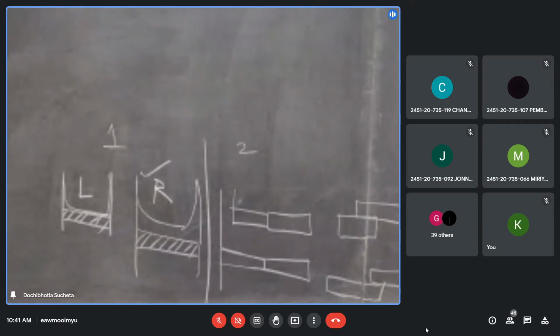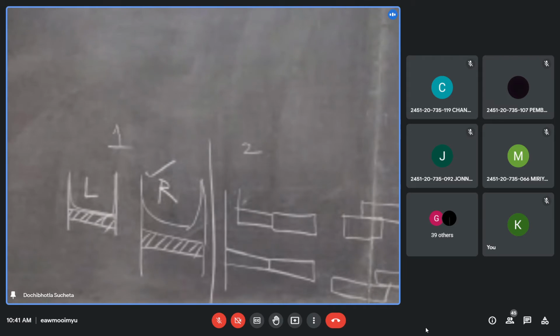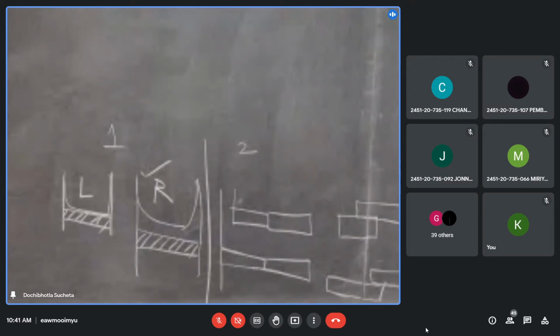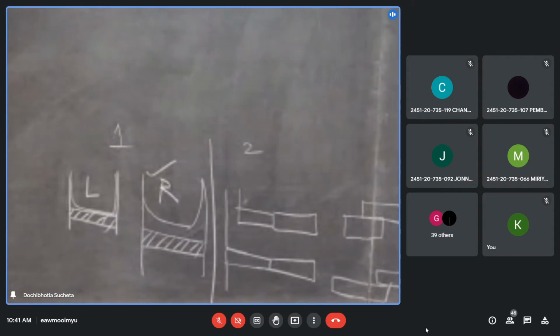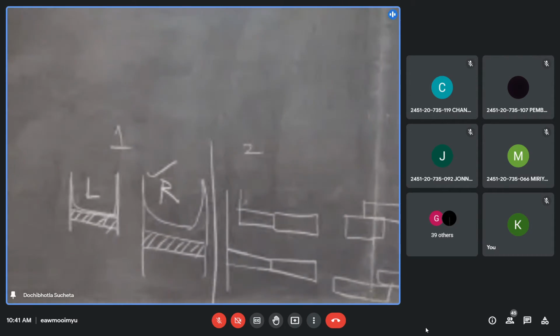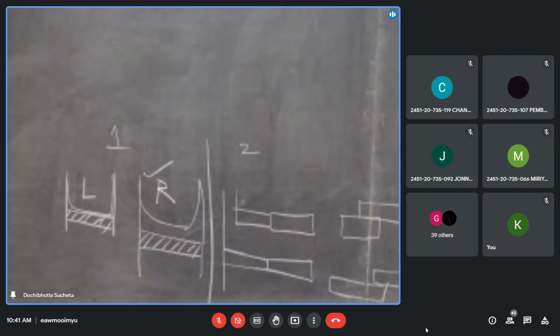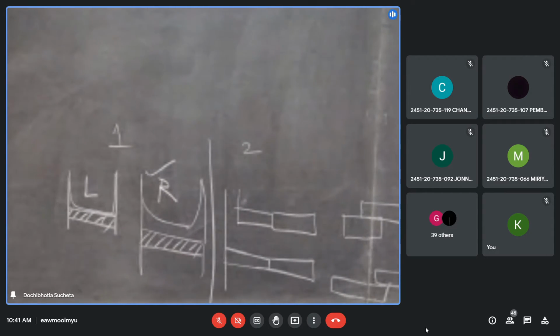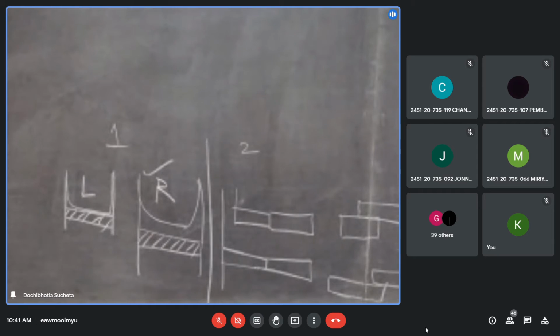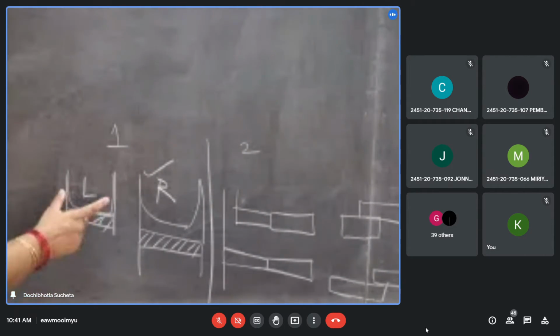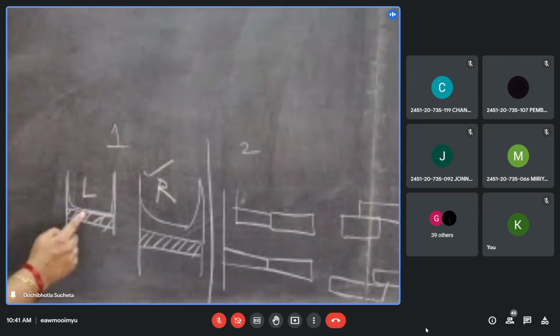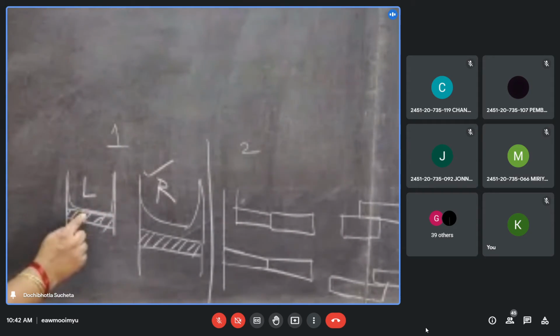The part of the structure having less oxygen supply acts as anode and undergoes corrosion. The other part having more oxygen supply acts as cathode and does not suffer corrosion. Then the question comes, why does the same metal receive two different concentrations of oxygen? The answer is that the metal is placed in two different environments. The part which is hanging is in air, and the part at the bottom is in contact with the solid.